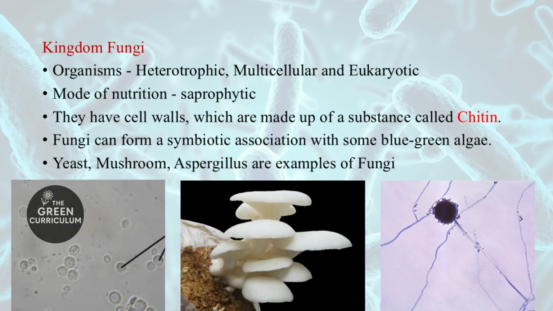Coming to kingdom Fungi, it includes fungus, which are multicellular and eukaryotic, and the mode of nutrition is heterotrophic and saprophytic, as they use decaying organic matter as food. The fungus have cell walls made up of a substance known as chitin, and the fungus can form symbiotic association with some blue-green algae, and together they are known as lichen. Examples for fungus include yeast, mushroom, aspergillus, etc.